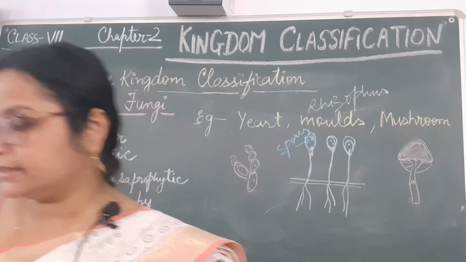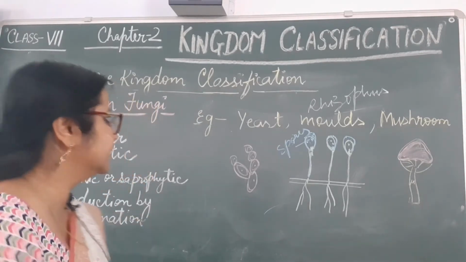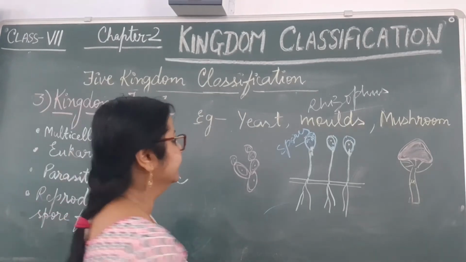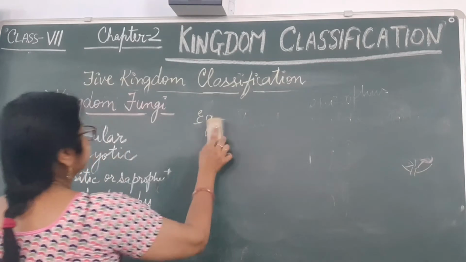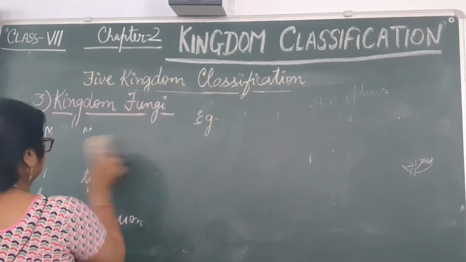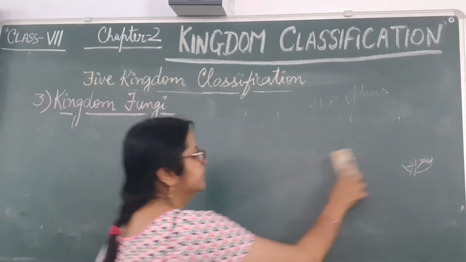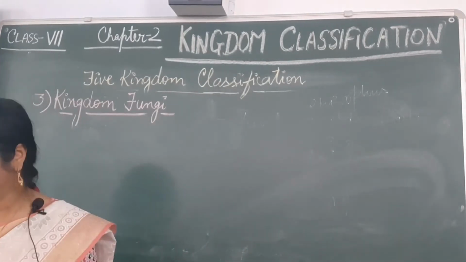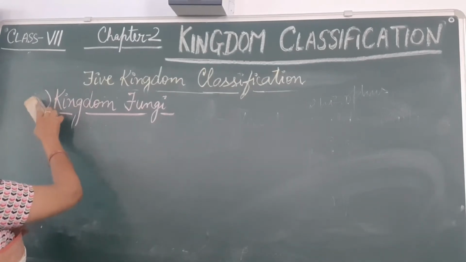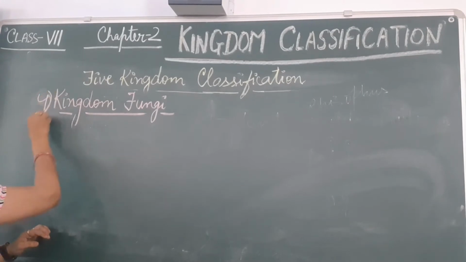Now the fourth kingdom, given by Robert H. Whittaker, is Kingdom Plantae. That is the fourth kingdom under the 5 kingdom classification.